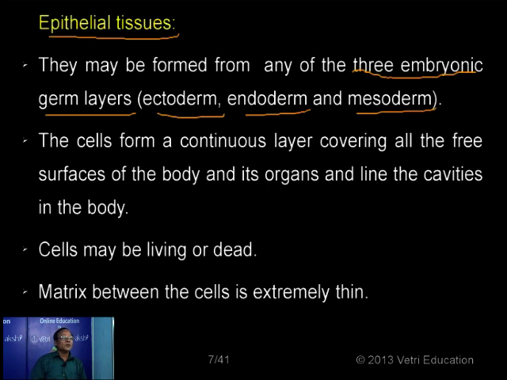So the cells may be living or dead. If you take the epidermis in the human body, the skin, the uppermost layer of the epidermis is called stratum corneum.